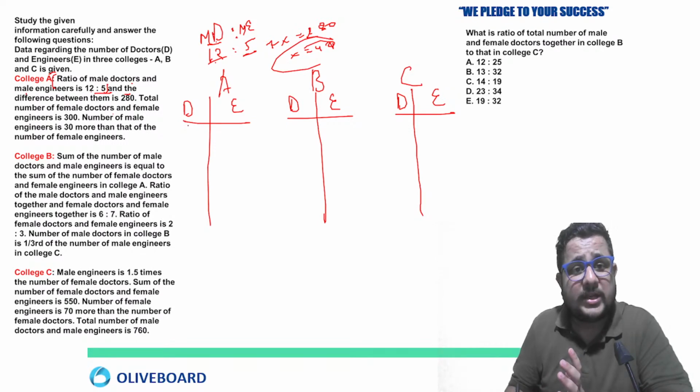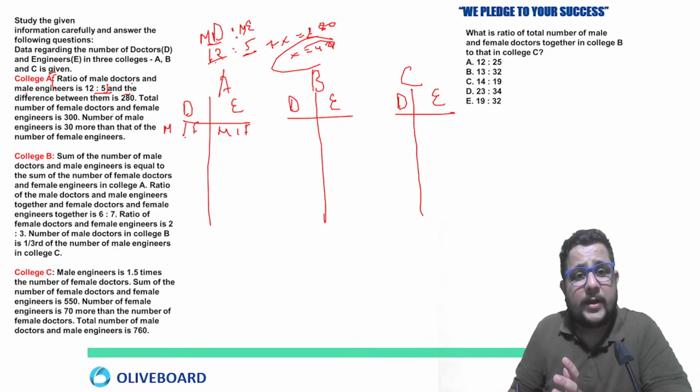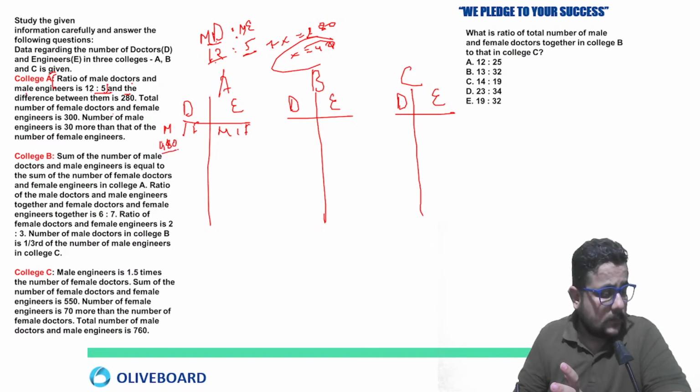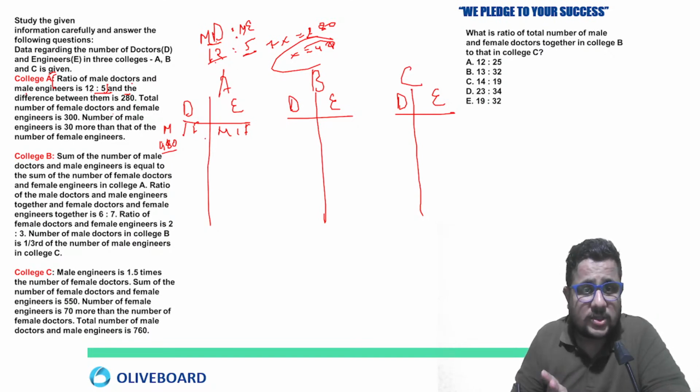If x is 40, then male doctor, right? Male, female also there. So male doctor is going to be 480. Right? Female doctor, there is no information, but male engineer you can calculate, that is 5x. 5 into 40 means 200. Now let's move on to the next detail.